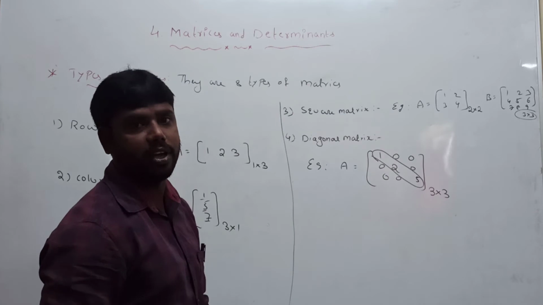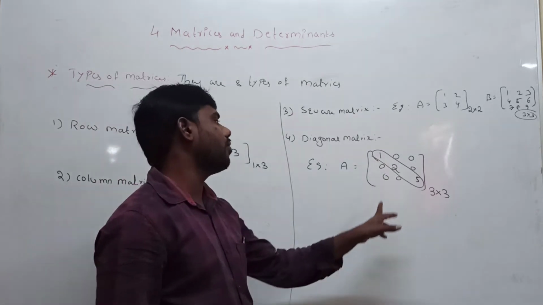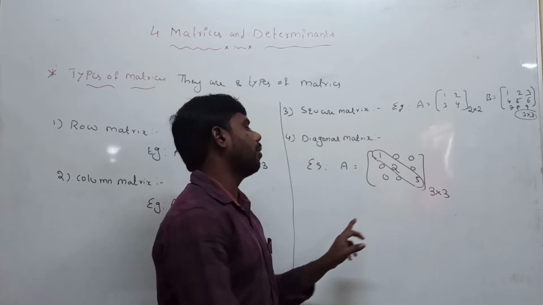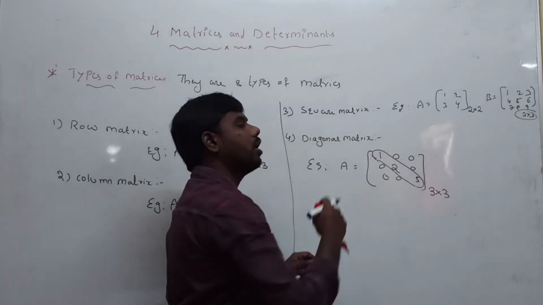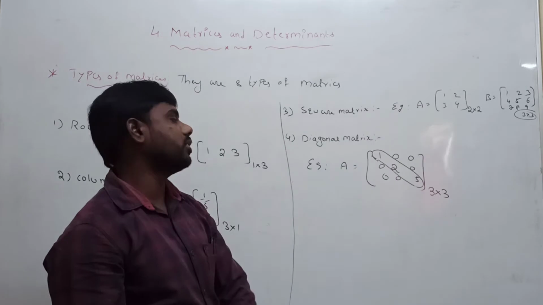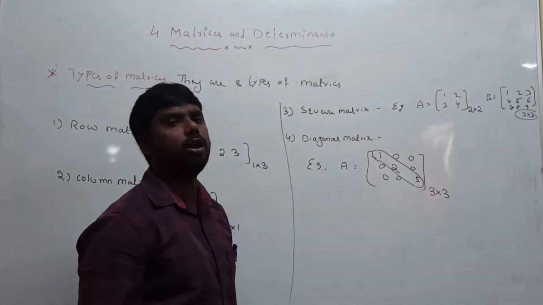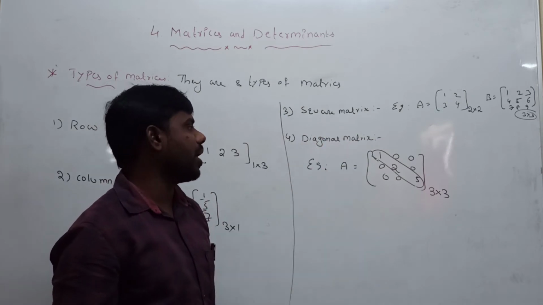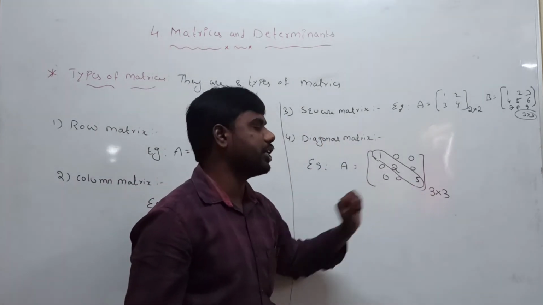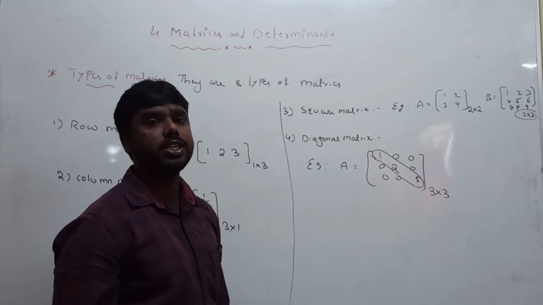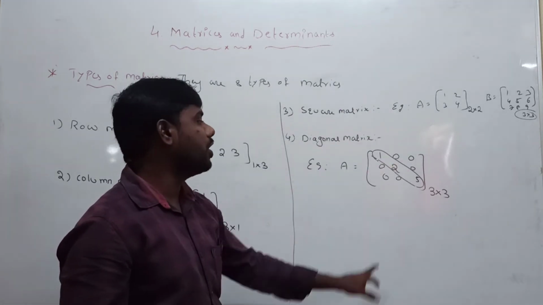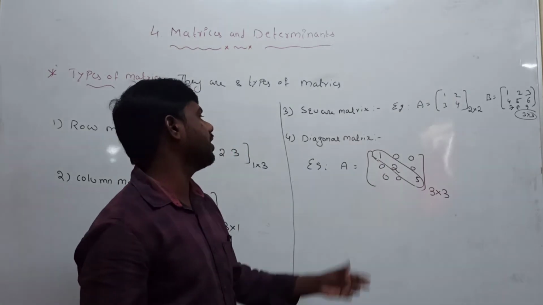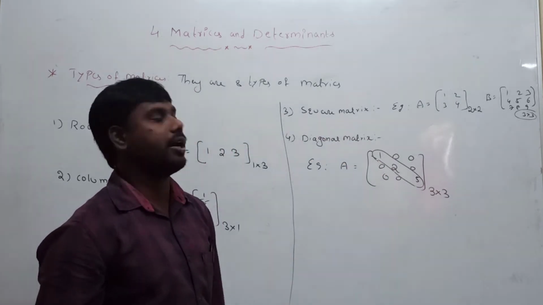Everyone understood what is the meaning of the diagonal? The set of first row first column, second row second column, third row third column are called principal diagonal elements. Remaining elements are called non-diagonal elements. That's why, what is the definition of the diagonal matrix? A square matrix is said to be diagonal matrix if non-diagonal elements are zeros. That's why it is called diagonal matrix.